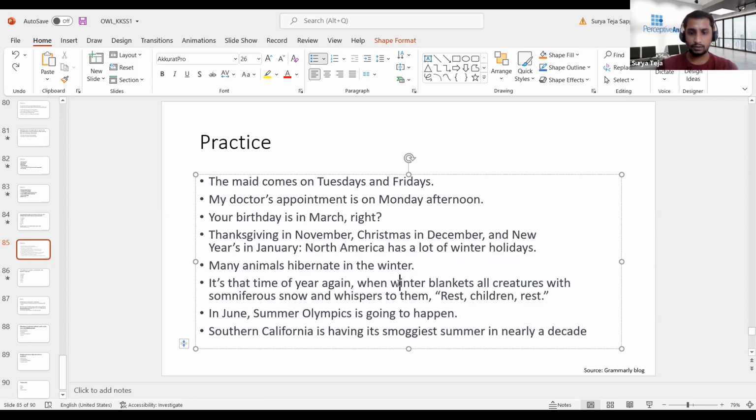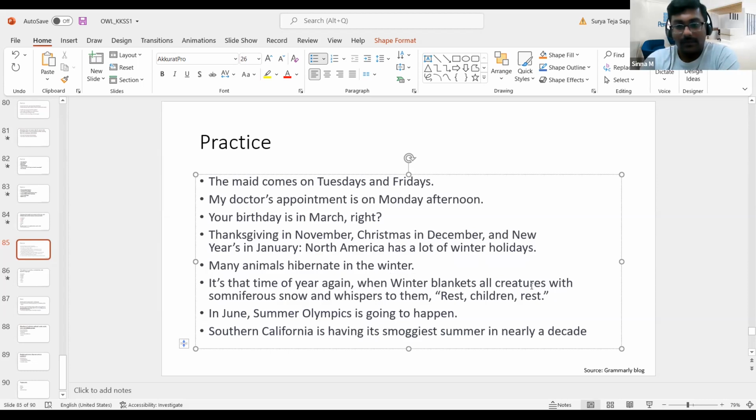So in this particular context, winter is not talking about a time period. It is basically talking about a title. It is acting as a proper noun which blankets all creatures, just like the fall semester 1999. How exactly did this happen? In this case also, winter is acting as a proper noun here.